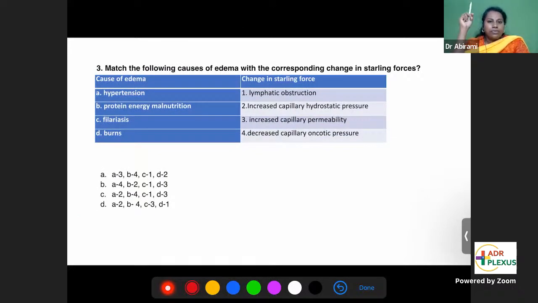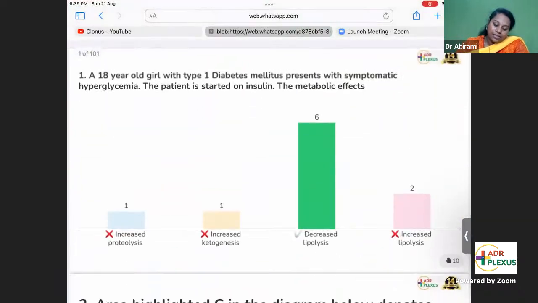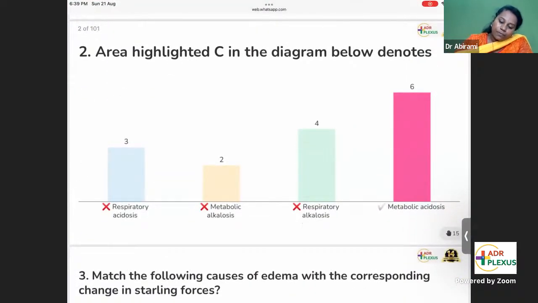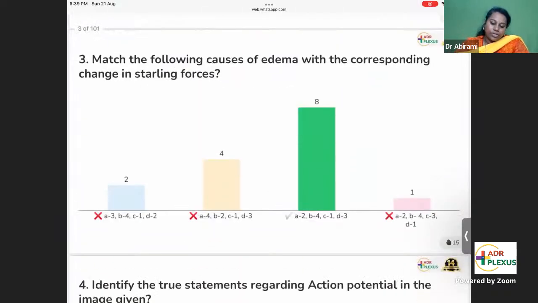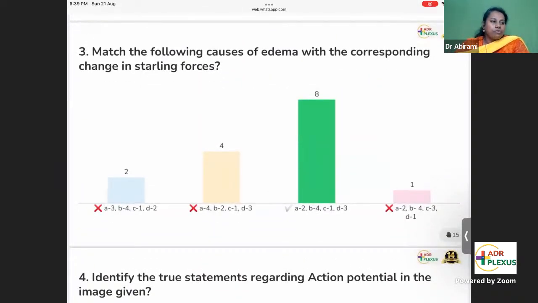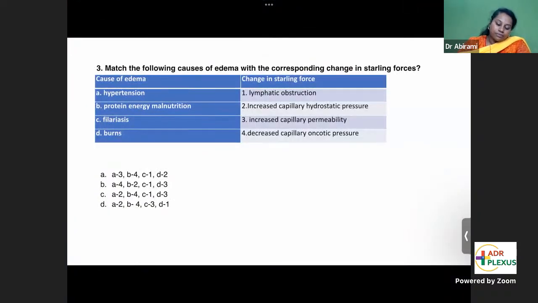This is the third question. We have another question coming up on acid-base balance, so again, we'll come back to this. Match the following causes of edema with the corresponding change in Starling's forces. Before that, let's see how many of you have done the acid-base balance right. Yes, most of you have done it right. Metabolic acidosis, most of you got that right. Third question: match the following causes of edema with the corresponding change in Starling's forces. That also most of you are right. The answer is option C. We'll go back to the question.